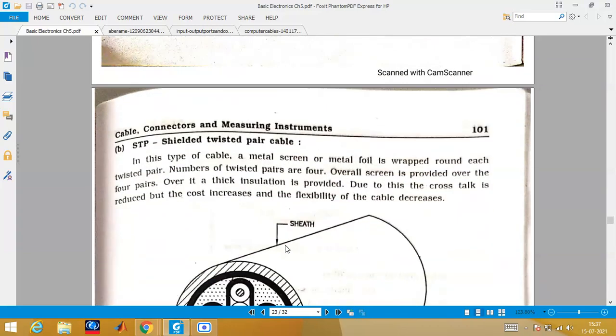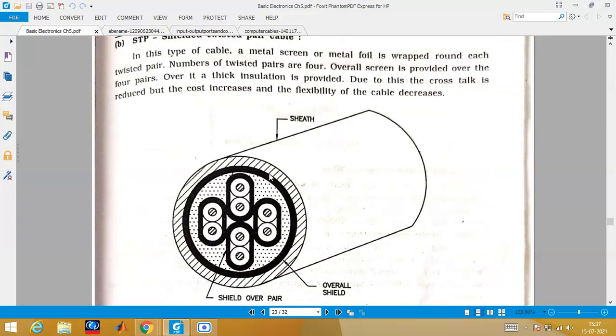Now STP we will just try to see. Okay, so in STP a metal sheath is provided. You can see this one, this is the metal sheath. An overall shield will be there, and in between, another shield is also there between the 2 pairs. So such a high insulation is provided here, so there is no chance that crosstalk can happen here. Metal screen, metal foil is wrapped around each twisted pair. You can see 1 2 3 4. So it's also 4 pairs, total 8 wires.